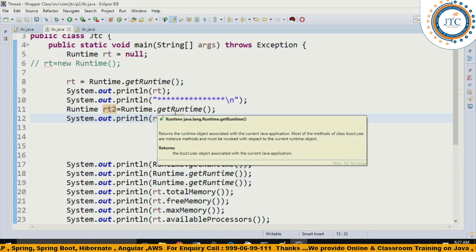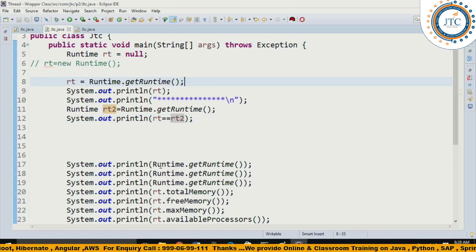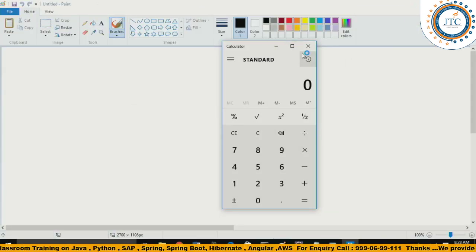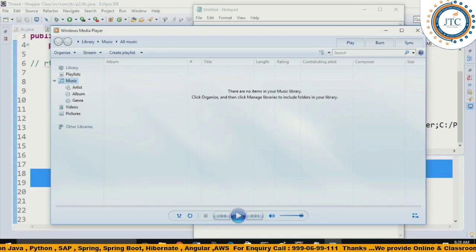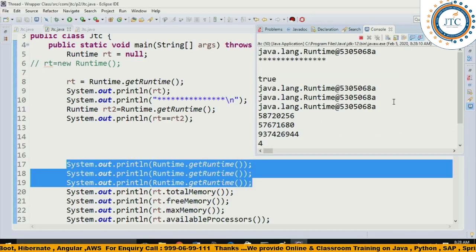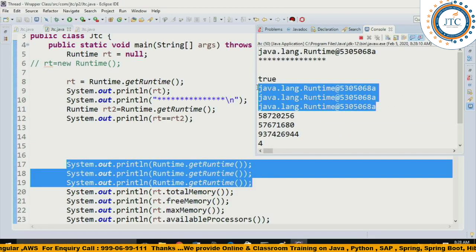Now let's move to the next one. It's again a getRuntime. Even though you are creating different instances, it is going to print the same sort of hash codes. One second, why is it opening? I'll tell you why it is opening. You can see here, is it printing the same hash code? Yes, it is printing the same hash code.